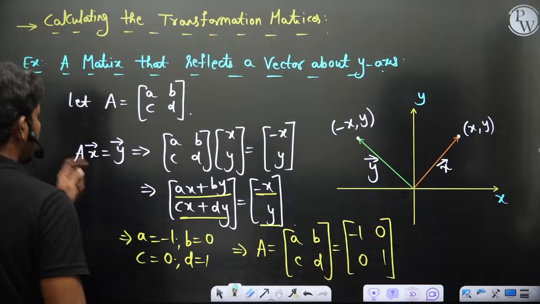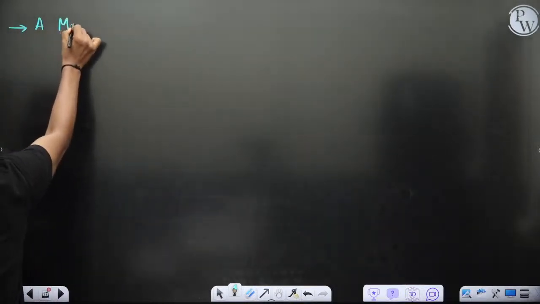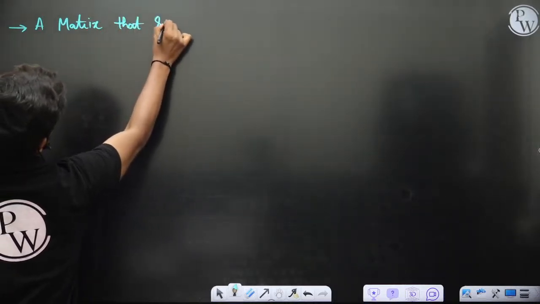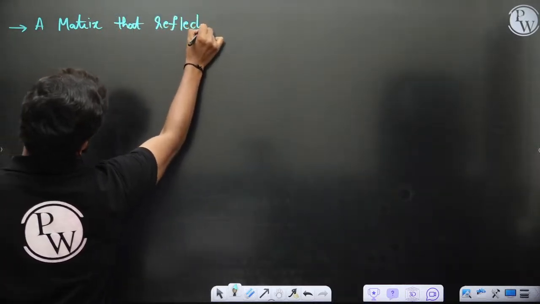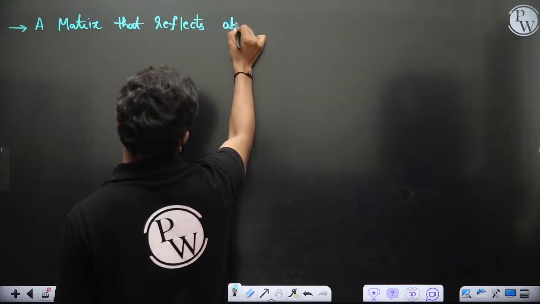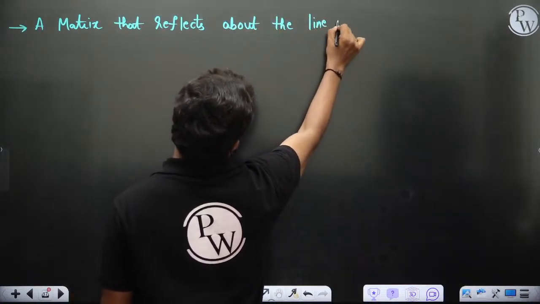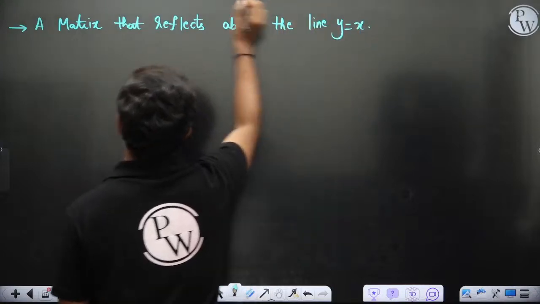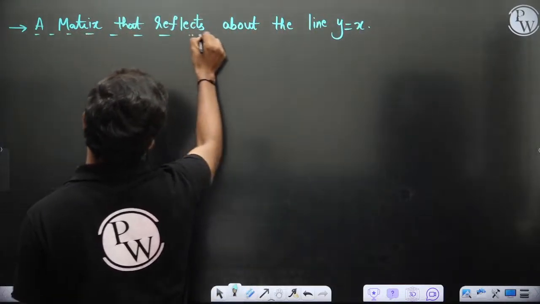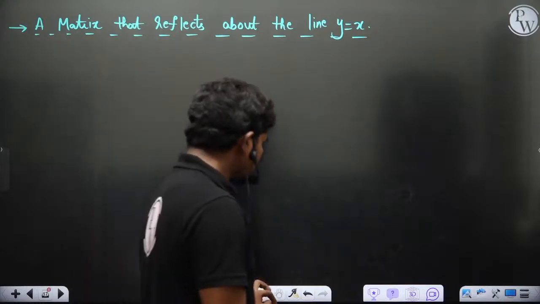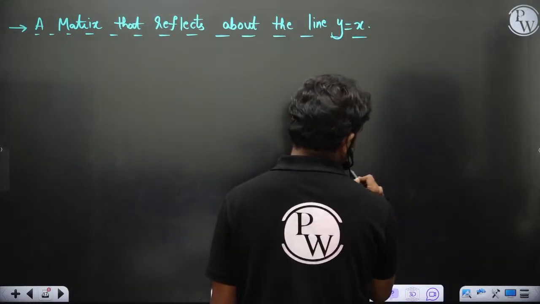A matrix that reflects about the line y equal to x. Okay, so let's see.